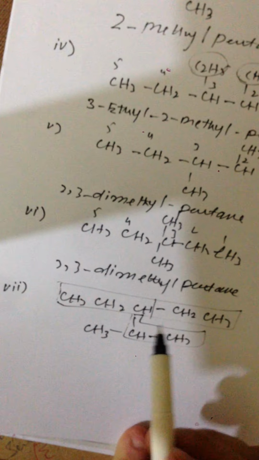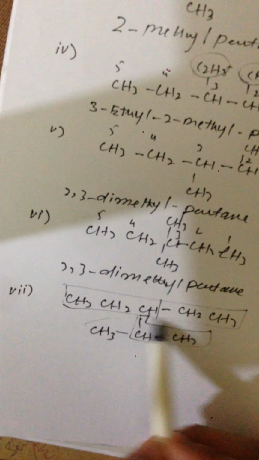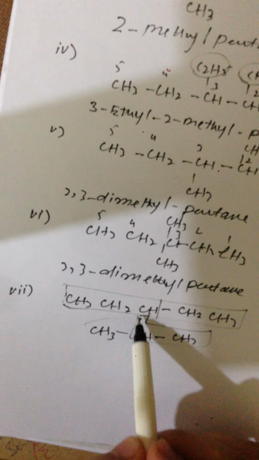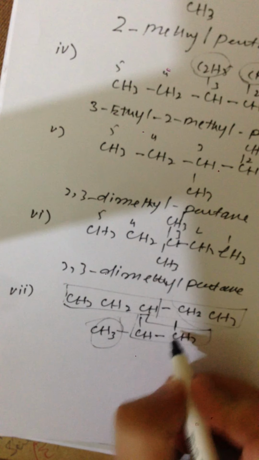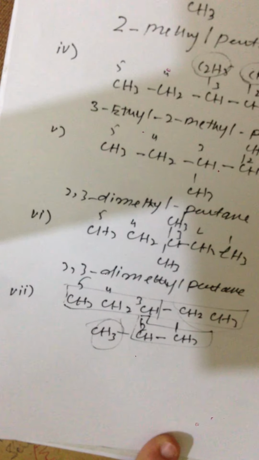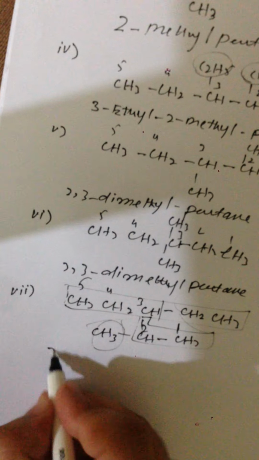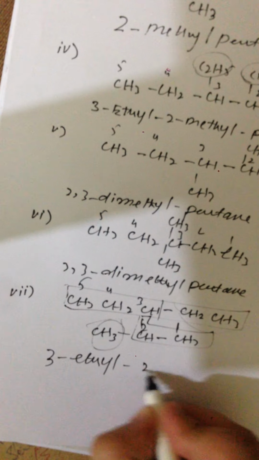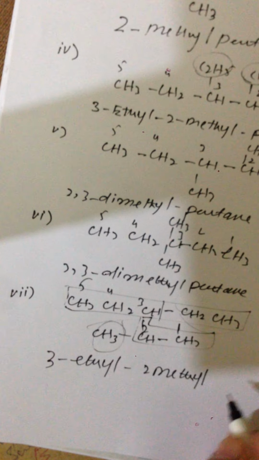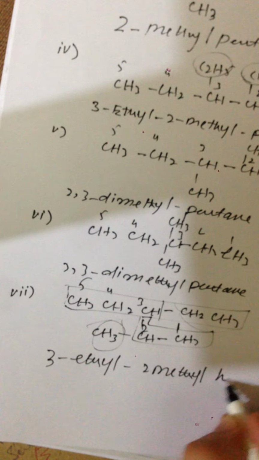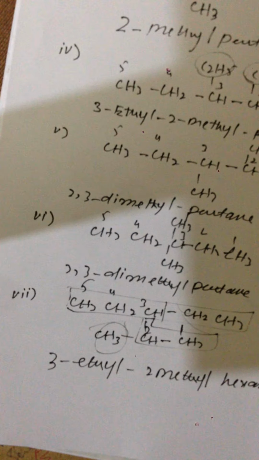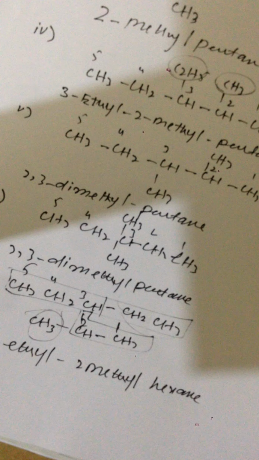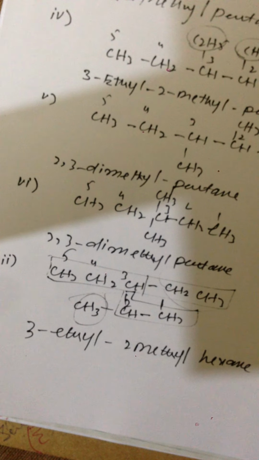If we take this chain, it has got only this substituent. But if we take this chain, then it has got 1 and 2 substituents. So we are going to take 1, 2, 3, 4 and 5. This chain, its name is going to be 3-ethyl-2-methylhexane. This is how the naming of these compounds is done. So I think this much is enough for today. We will study more in our next lesson. Thank you.